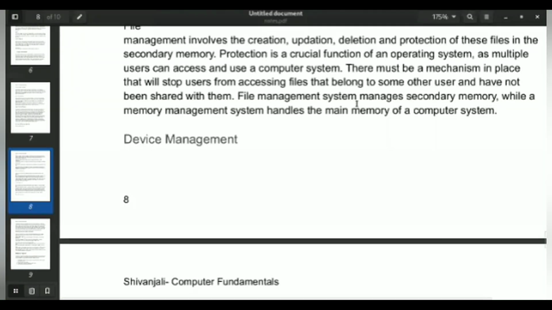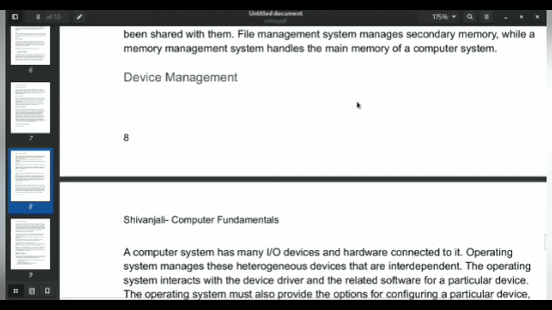Moving on, next is device management. Whenever you want to store data on external devices, it can be a USB or hard disk or any other device, you need to connect them to your laptop or computer, or it can be any input and output devices. For example, the HDMI cable which you insert into your laptop and connect to the projector, or any other input devices.